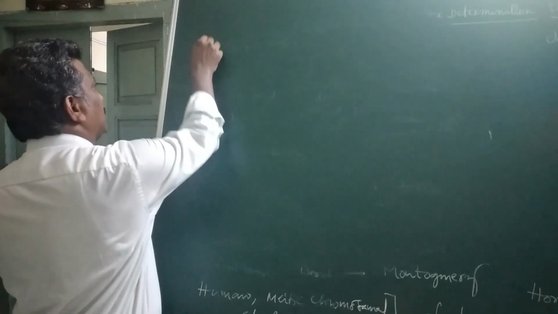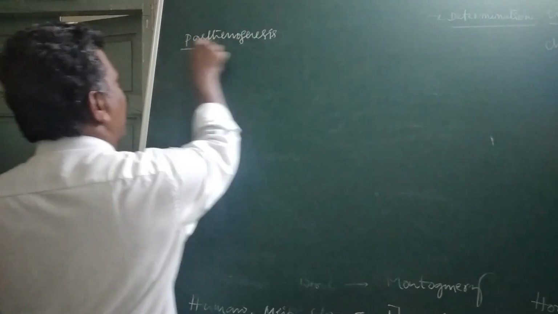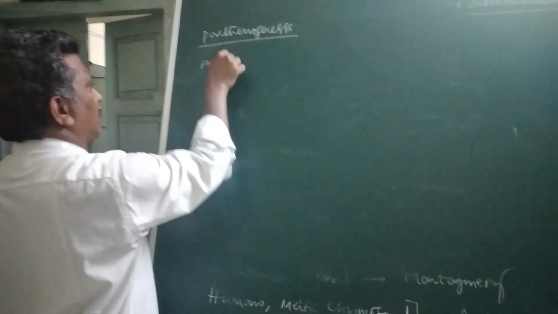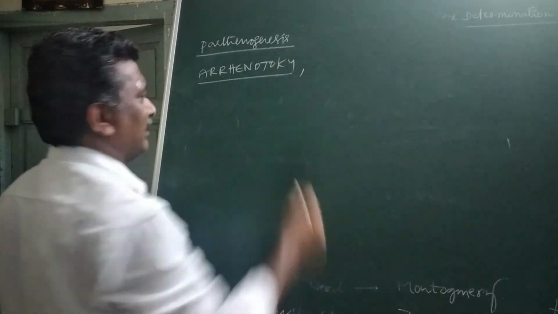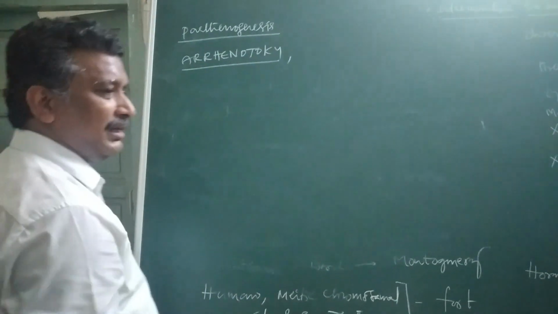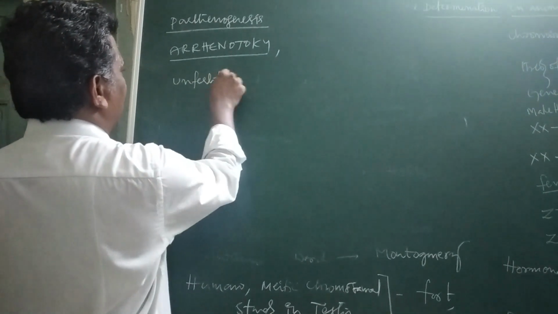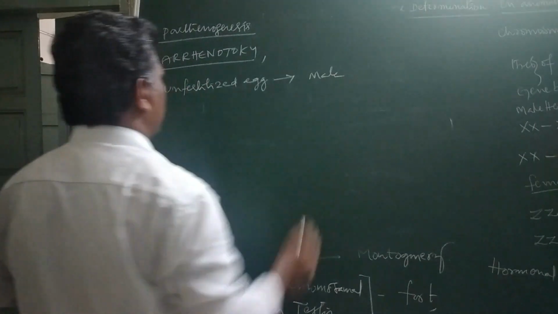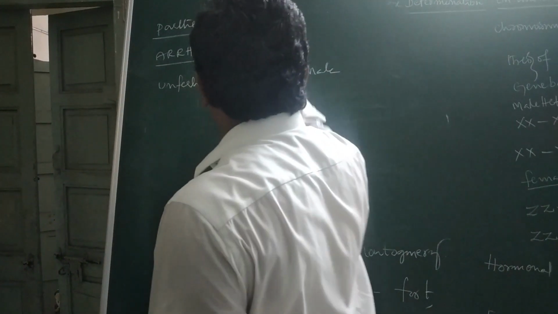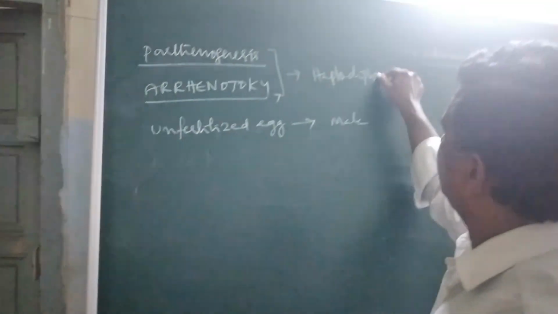Now, parthenogenesis. Other name for this one is arrhenotoky. The development of the organism from an unfertilized egg. Unfertilized egg develops into male. So parthenogenesis or arrhenotoky is nothing but haplodiploidy.